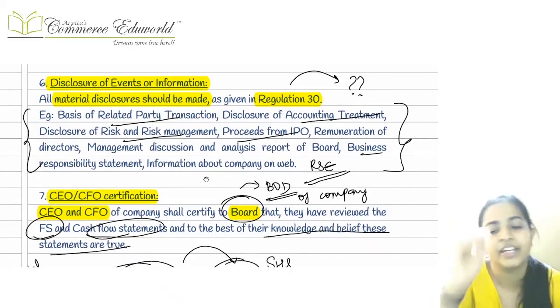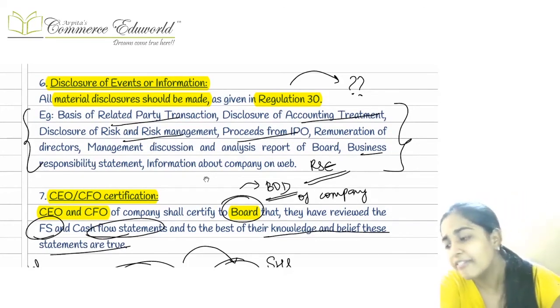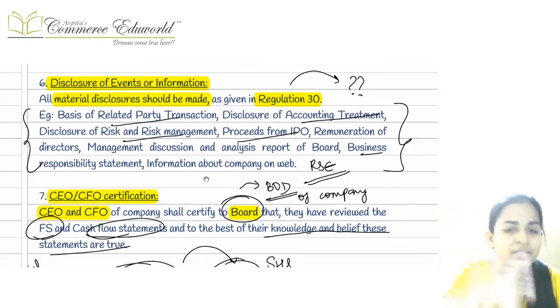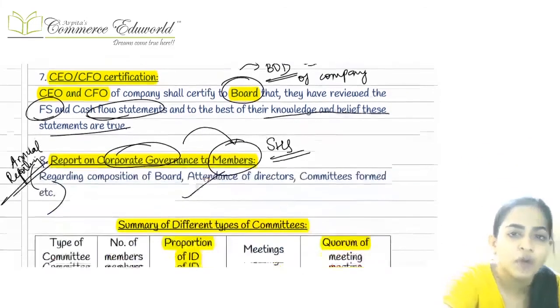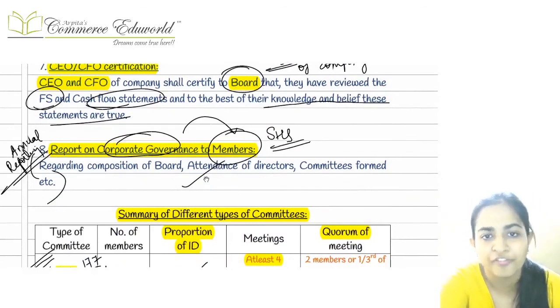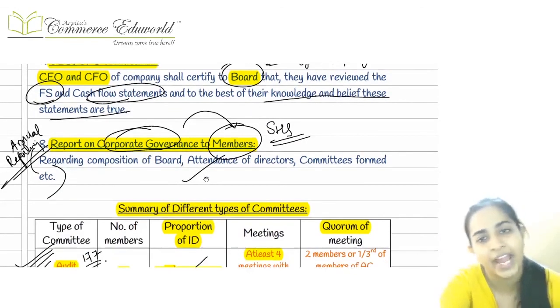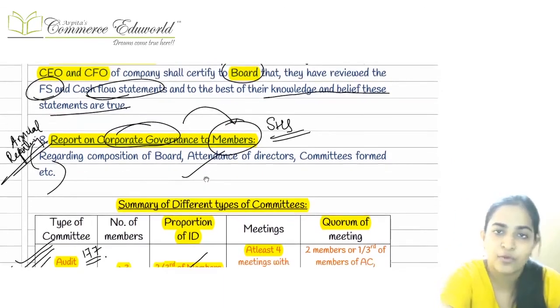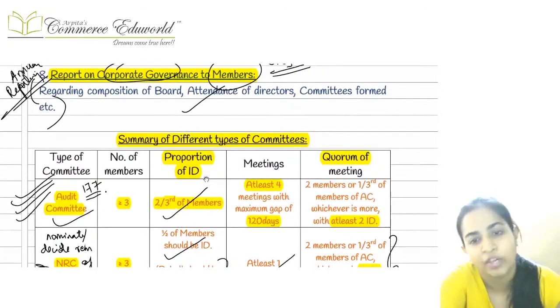As given in regulation number 30, which talks about related party transactions, IPO, risk management, accounting treatment, etc. Some required matters which are already stated in regulation number 30, you have to give the proper disclosures of that. Then LODR says that the CEO and CFO of the company should mandatorily certify and review the financial statements and the cash flow of the company. That is mandatory. This is what they are trying to say.